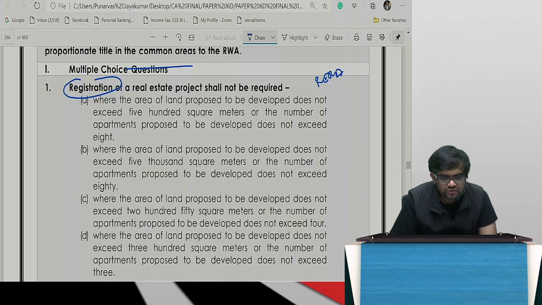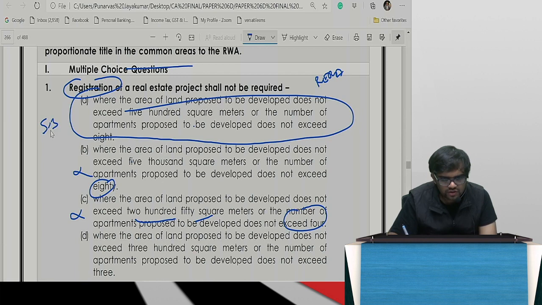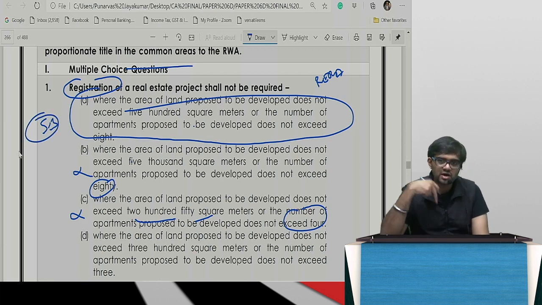But here there are 1000 flats, no? Here, what is the answer? 5000 is wrong. 250, whatever they want, they have given. Does not exceed 80, it seems. Does not exceed 4, 3. Chiller, first one. Section 3. What is there in this, guys? 2 marks in your pocket.